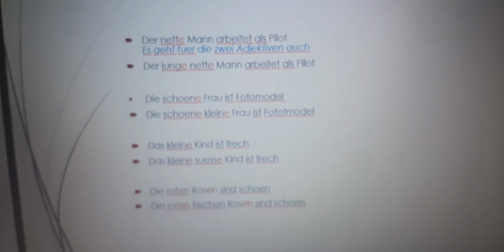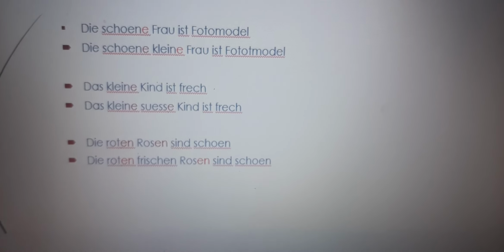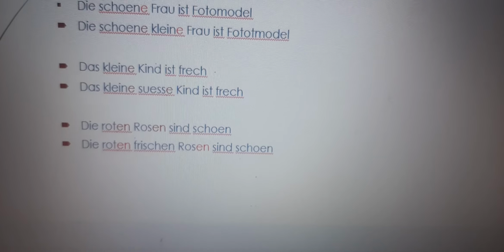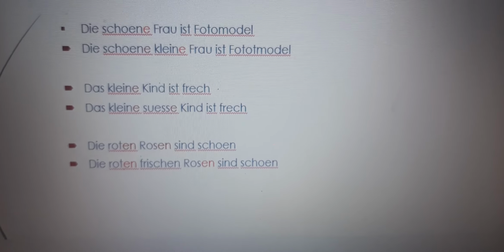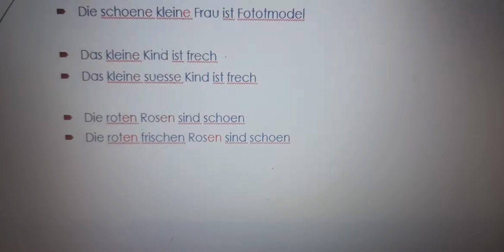So, in a nutshell, we can say that adjective ending in case of bestimmt article is only e. That means der, die, das: der nette Mann, die schöne Frau, das kleine Kind, and you can see in the plural gibt es different Unterschied. Plural is different. Die roten Rosen. In every case you can see der, die, das.